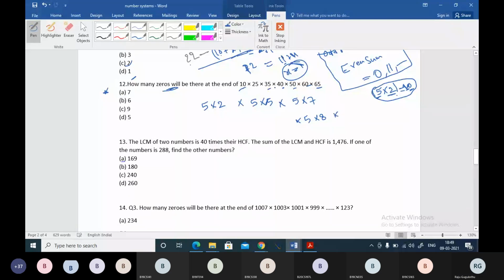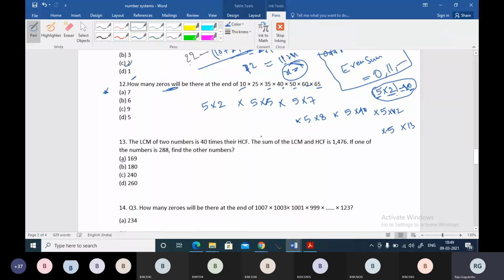Next, 50 can be written as 5 tens, and 60 can be written as 5 into 12, and 65 can be written as 5 into 13.